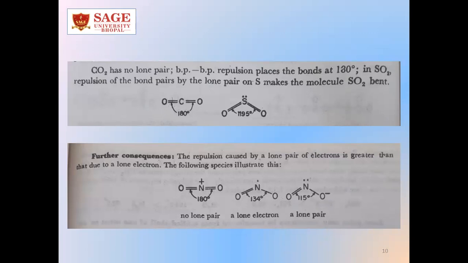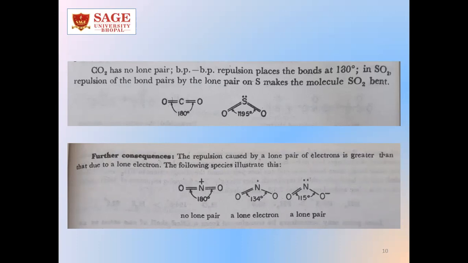Further examples are NO2+, NO2 dot and NO2-. If you compare the angle between them, when there is no lone pair in NO2+, it is a linear molecule. The angle is 180 degrees.